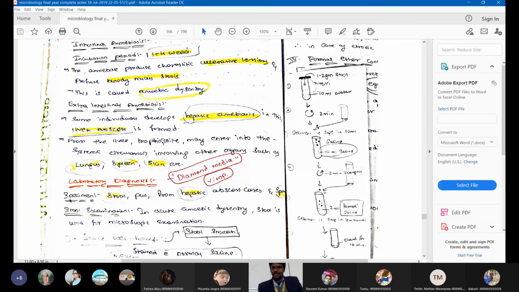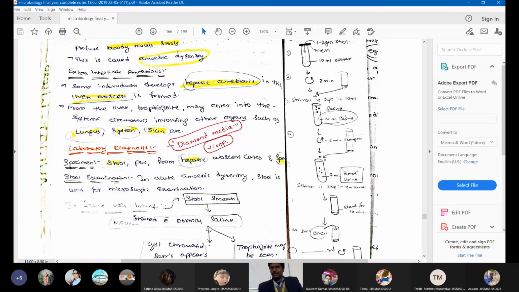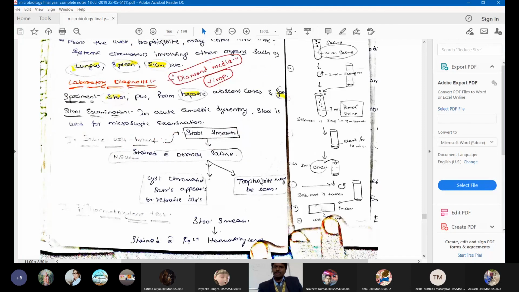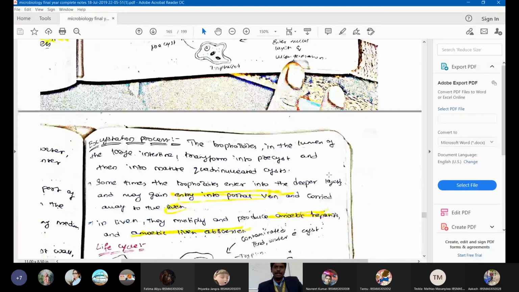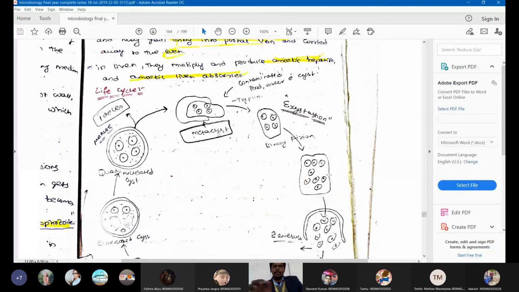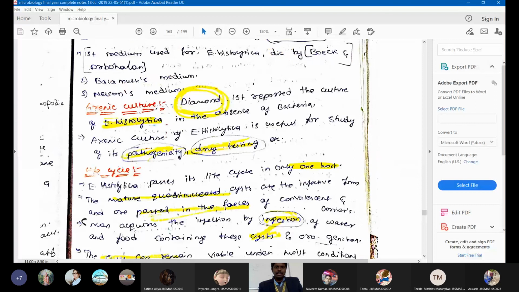So I added a concentration technique. Take a test tube, add 1.2 gram of stool and 10 ml of distilled water, centrifuge it, then suspend once again: take the sediment and add 10 ml of distilled water. Usually you are concentrating it. Okay, that is all about this. And we have two important media to culture Entamoeba histolytica: one is polyxenic culture media, and the other one is the Diamond media. In the polyxenic culture media, there will be bacteria, whereas in the Diamond media, bacteria are absent. That is the only difference.